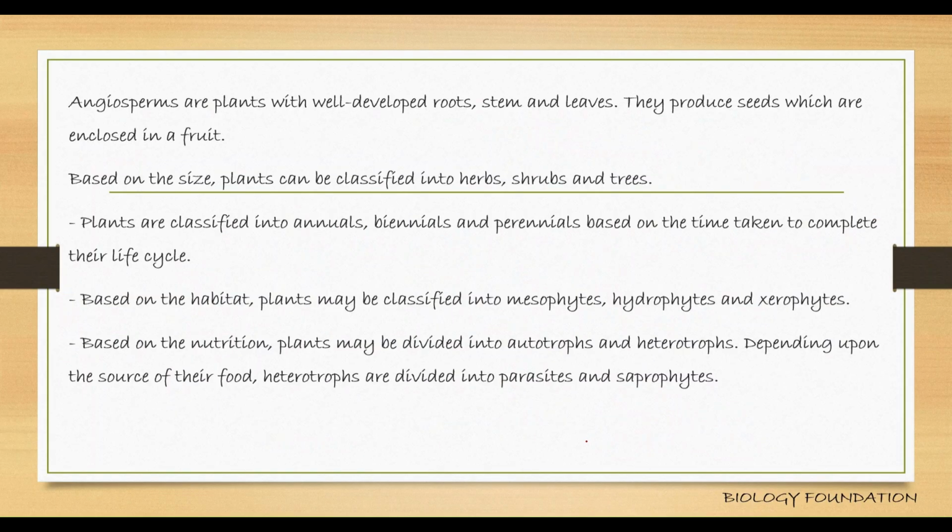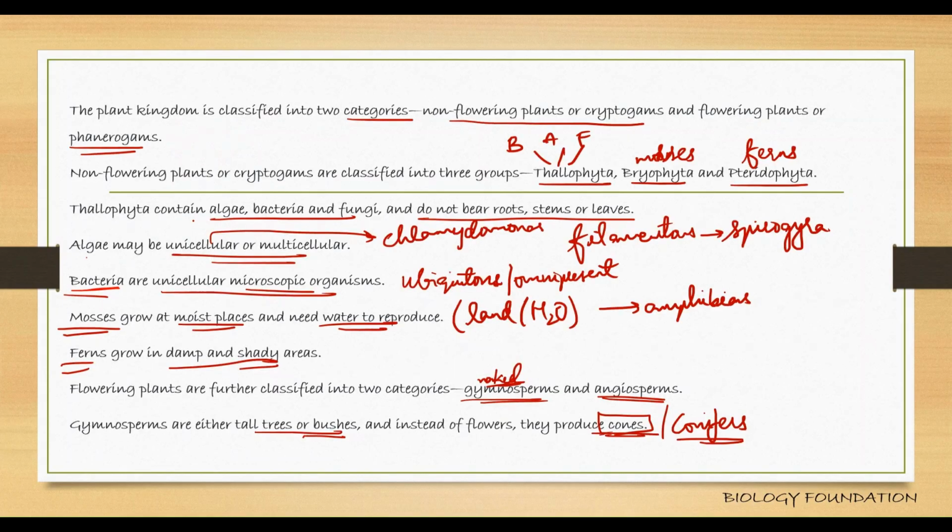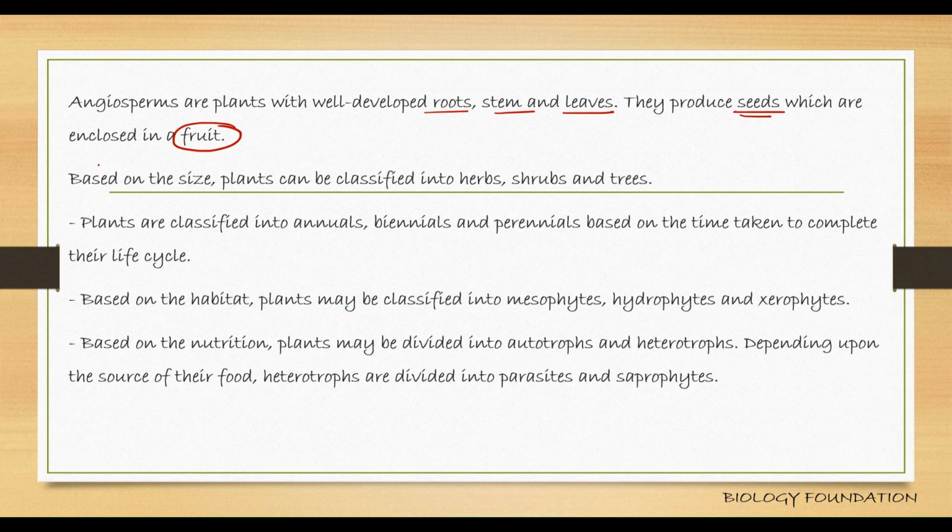Okay, angiosperms are plants with well developed roots, stems, and leaves. They produce seeds. These seeds are enclosed within a fruit. Now, all this that we have discussed in this slide, this is under the natural system of classification, how plants have been classified. Okay, now coming to the artificial system,